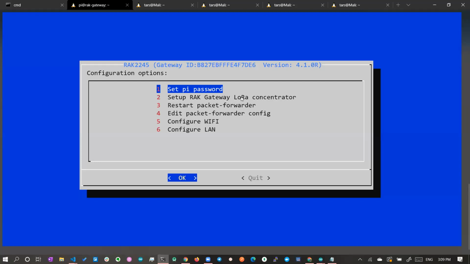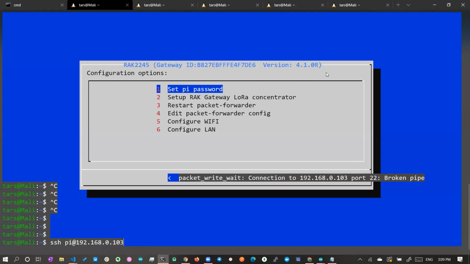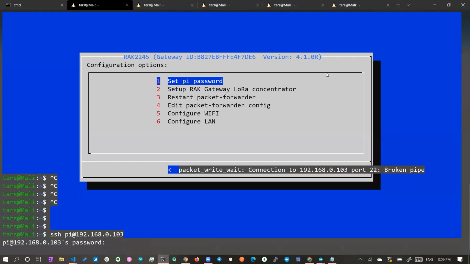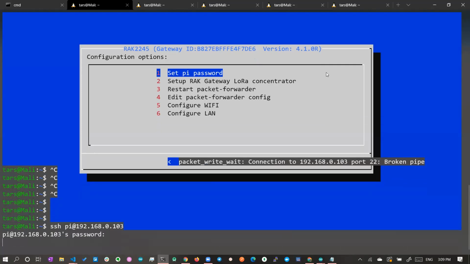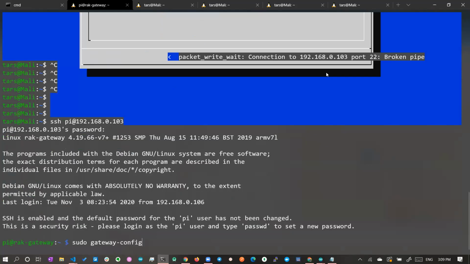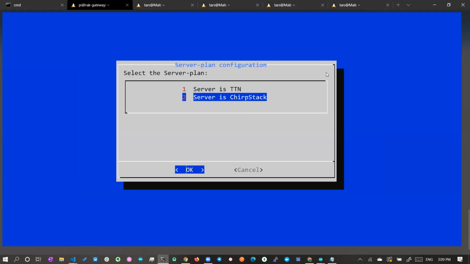Now we can set up the RAK LoRa concentrator to point to ChirpStack. Okay, so let's go there.